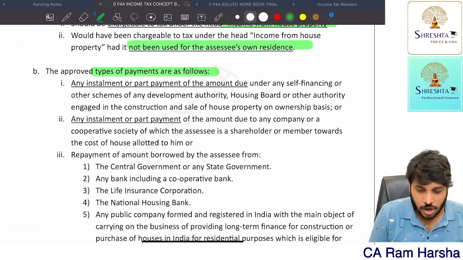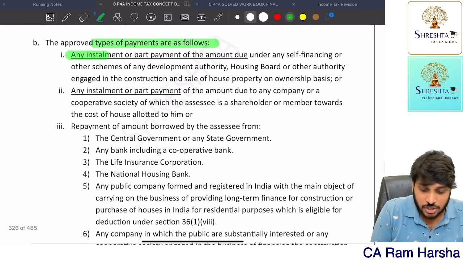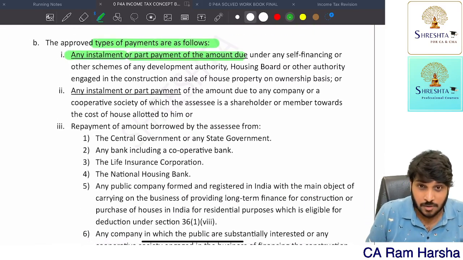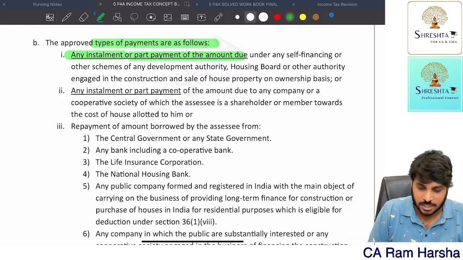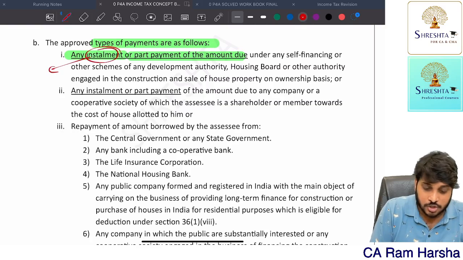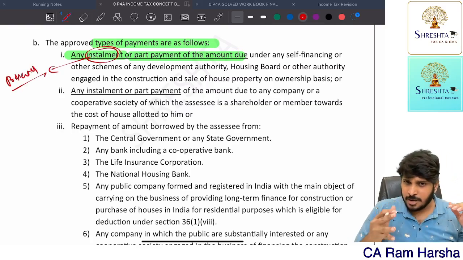What payments are covered? Installment amount you paid, part payment of the amount due. Suppose you repay the loan, you repaid part repayment, that and all is eligible for deduction. Getting it? Installments means which portion? Only principal portion. Sir, they said installment. No, they didn't mention principal or interest.